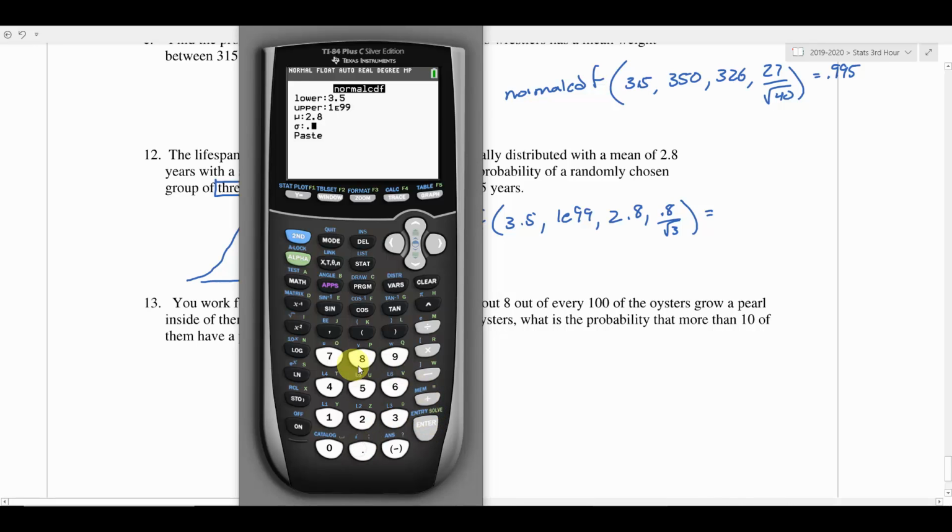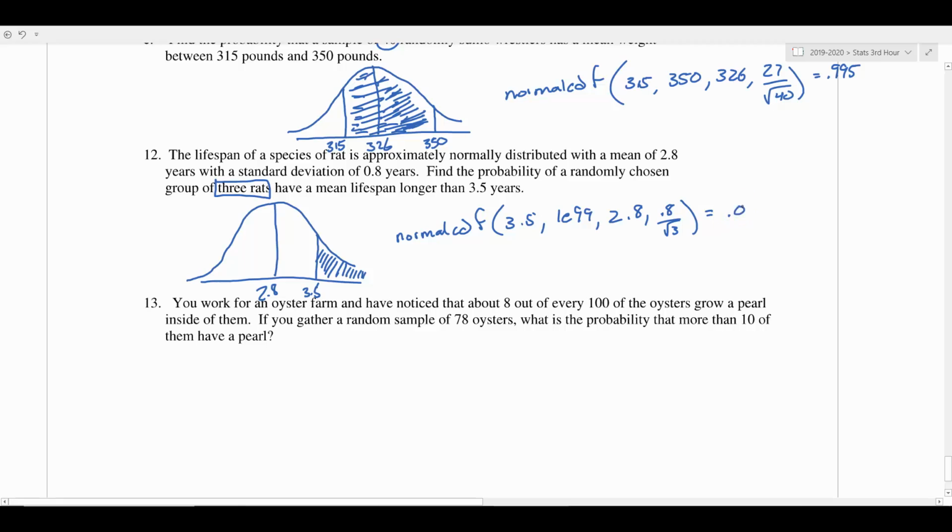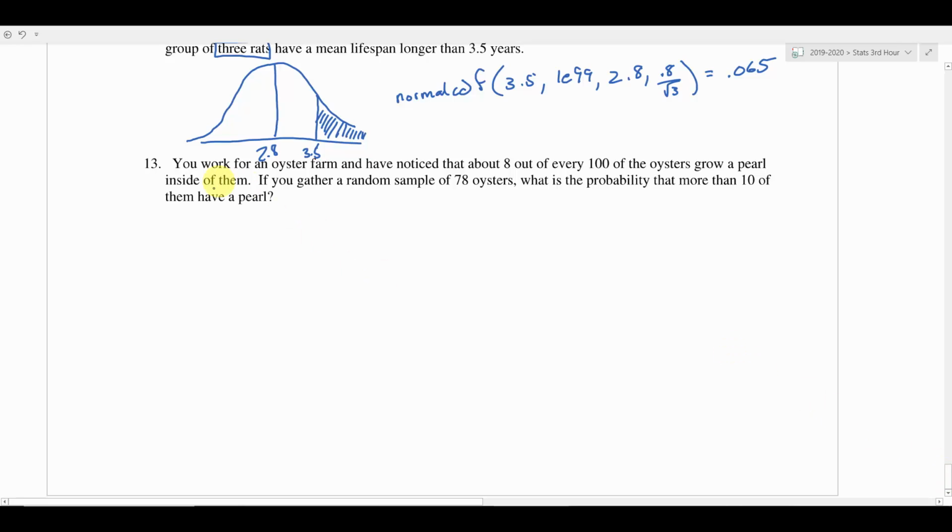And we're going to go 0.8 divided by the square root of 3. And paste. There we go. So we got 0.065. All right. So these problems are pretty easy as long as you catch whether or not you're dealing with a sampling distribution or just a regular normal CDF type thing, you're going to be fine.